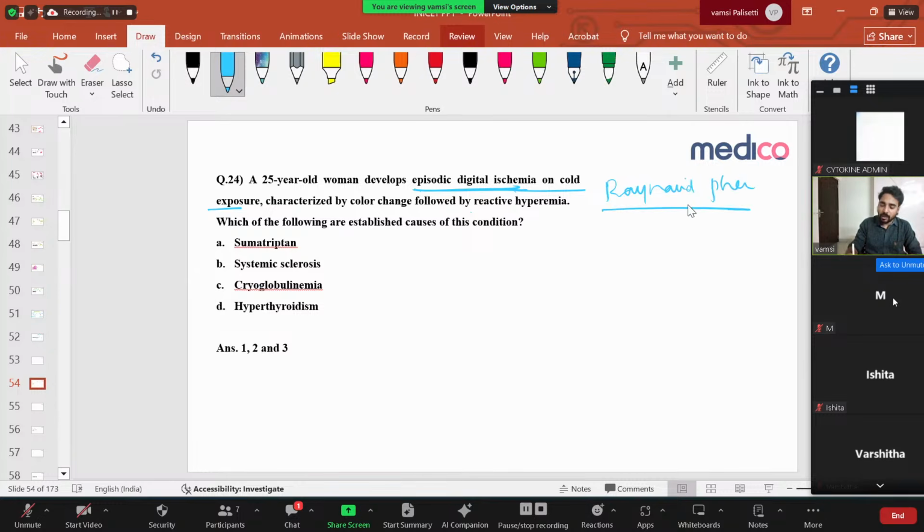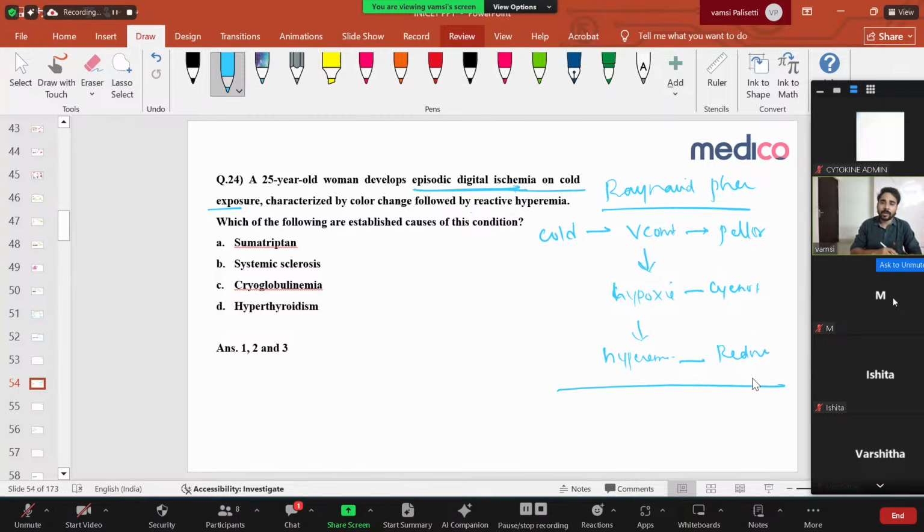So what is Raynaud's phenomenon? On exposure to a cold environment, there is vasoconstriction of the vessels. Once there is vasoconstriction, that leads to hypoxia to the tissues. Then circulation is immediately restored, that is called hyperemia. Because of vasoconstriction, the patient will develop pallor. Because of hypoxia, the patient will develop cyanosis, blue color. And because of hyperemia, the patient will again have redness. So this is called Raynaud's phenomenon. It is always intermittent. It occurs mainly because of cold exposure.